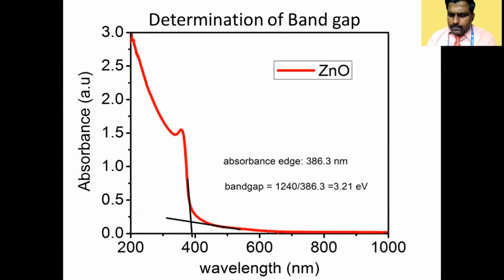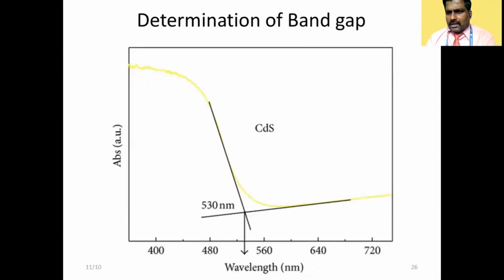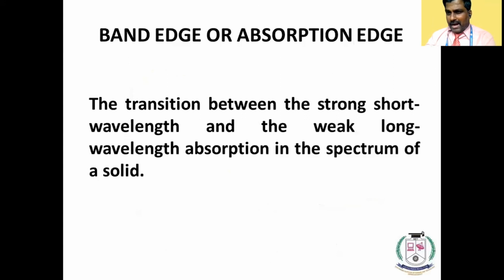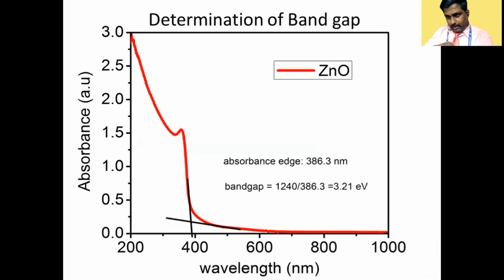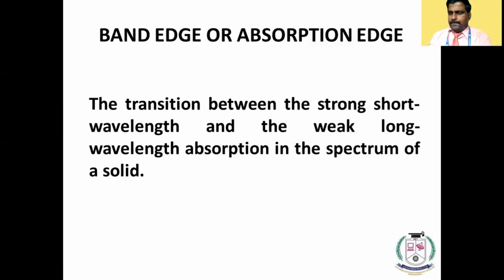Similarly for cadmium sulfide we get the band gap, and for zinc oxide the band gap. How are we defining the band gap? According to this spectra, band gap is nothing but a transition between strong short wavelength and weak long wavelength.